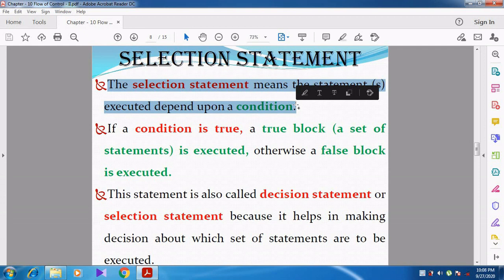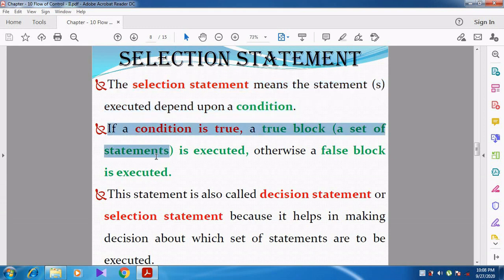So whenever we are purchasing the dresses, we are setting a condition. Is it right or not? So like that, selection statement means we can execute the statements based on particular condition. The statements are going to be executed based on the condition. If a condition is true, true block is executed. That is, true block means some statements will be executed. Otherwise, false block is executed. So false block means another statement.